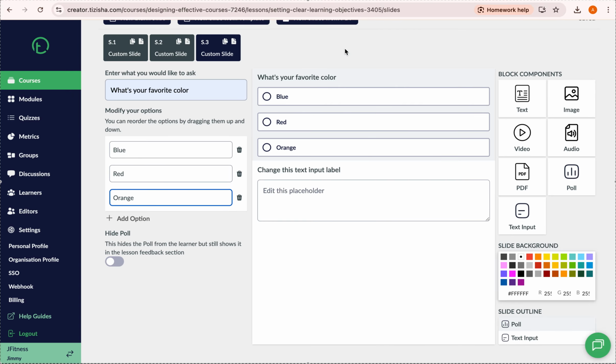Okay, so this is what your learners will see on the end, and they can select one of these, right? Again, this is just dummy. You'll tailor this according to the courses you're creating. It will be a totally different question. Of course, you're not going to ask about the color. Now let's do the input.